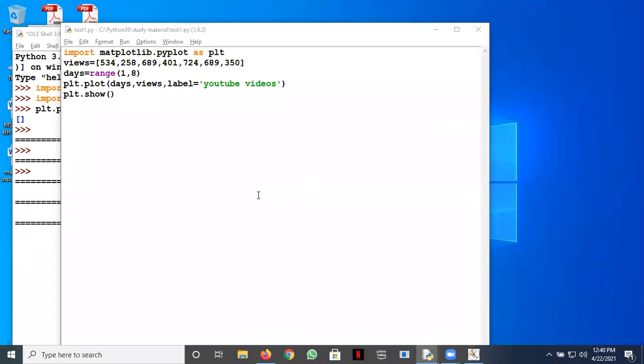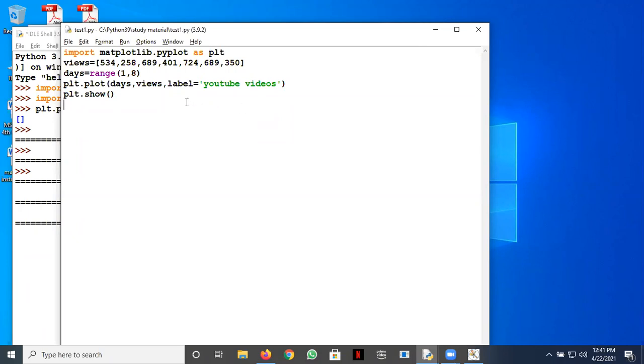Yes, Angad. Please repeat the question. What is the meaning of this label? What is this label for, the third argument? Sir, the heading of the graph. No, that's the title. If we need to give the heading, we use the title method. Oh, okay, sir. So you see why legend is used.